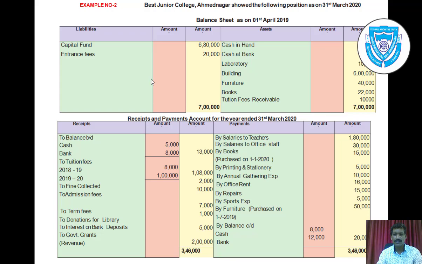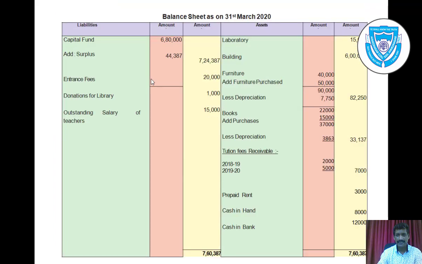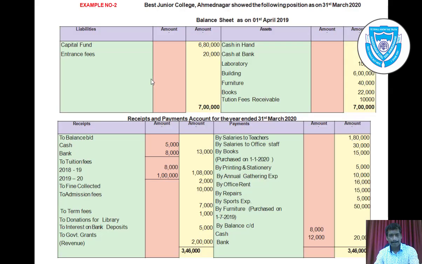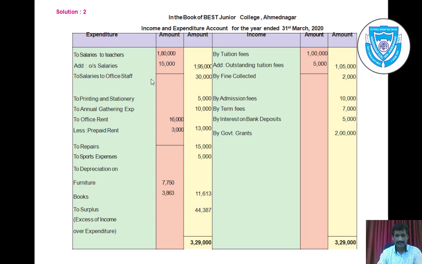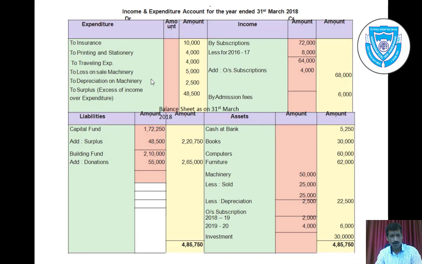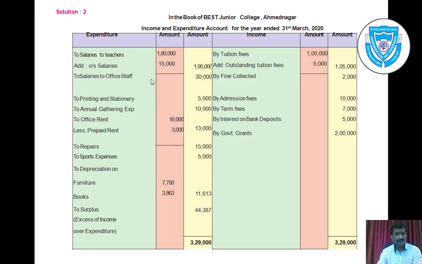Furniture, rupees 40,000. But there is an adjustment to furniture, so take it in the inner column, furniture rupees 40,000. Again, for furniture there is an addition. Just now we have seen that additional furniture was purchased in July 2019, rupees 50,000. So you add that additional furniture purchase, rupees 50,000. Total in the inner column is rupees 90,000, less depreciation. Just now we have debited furniture depreciation of rupees 7,750.